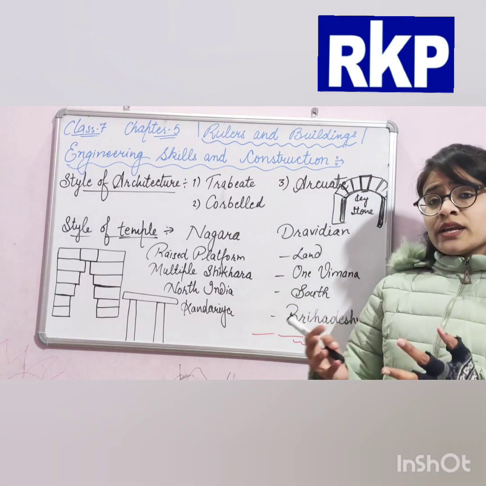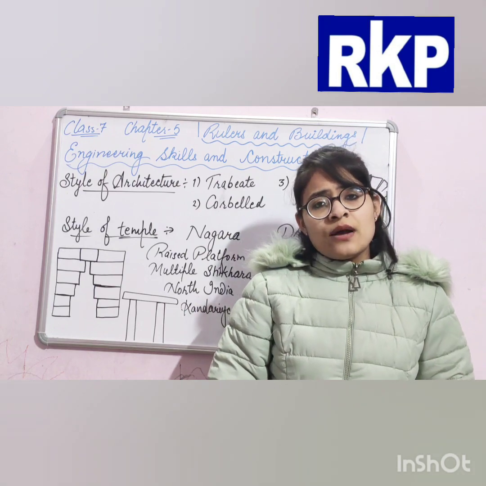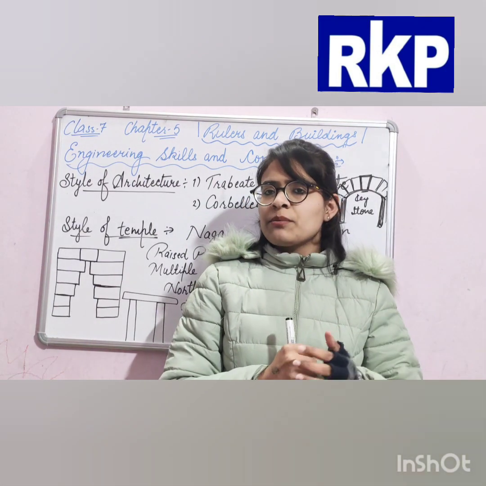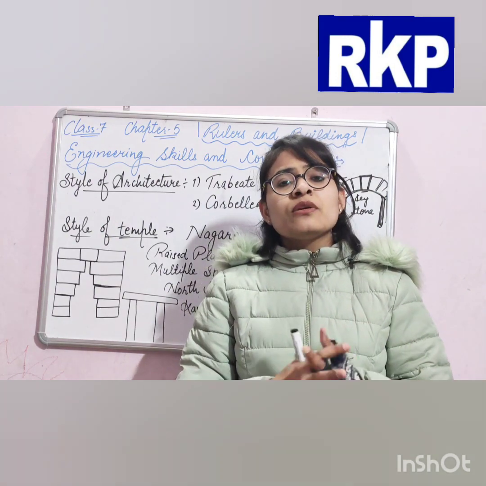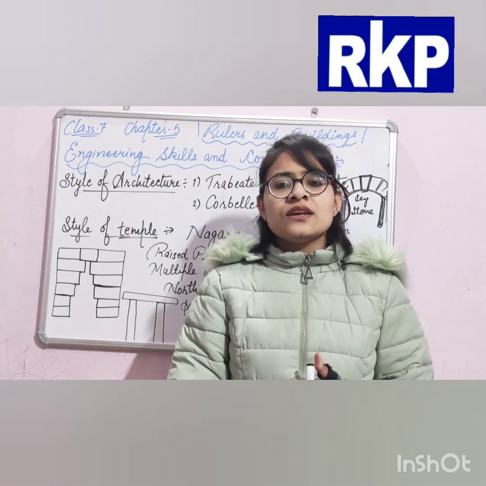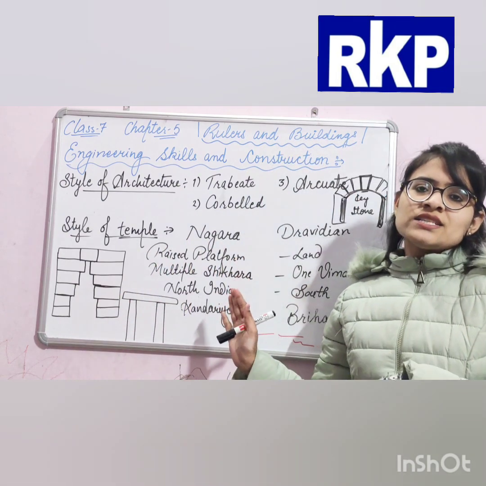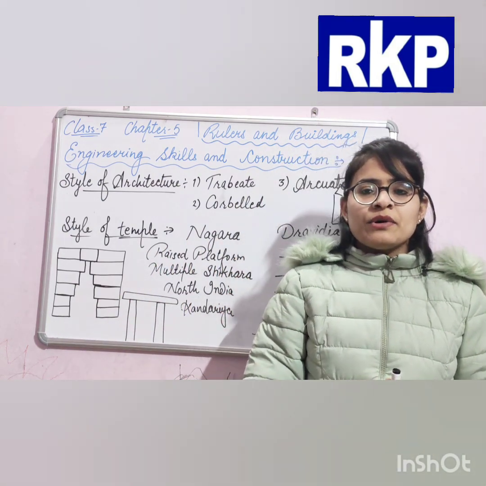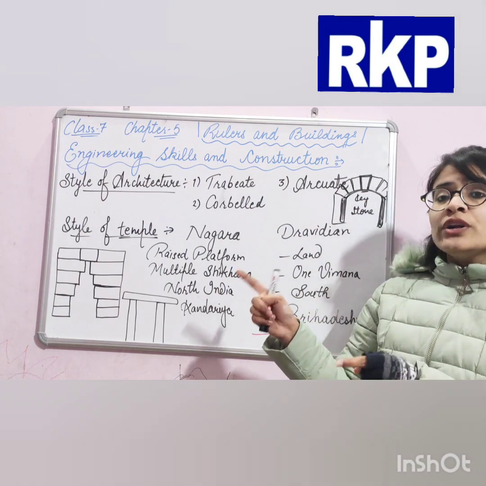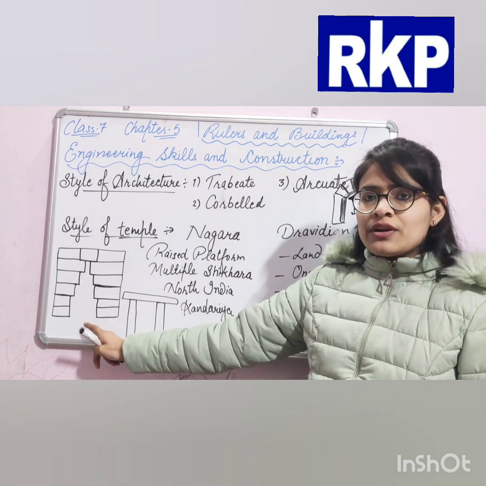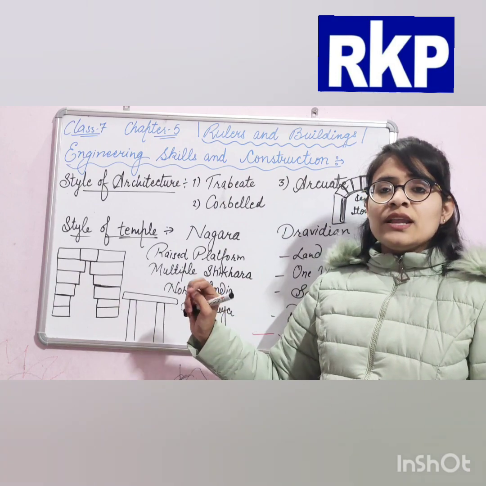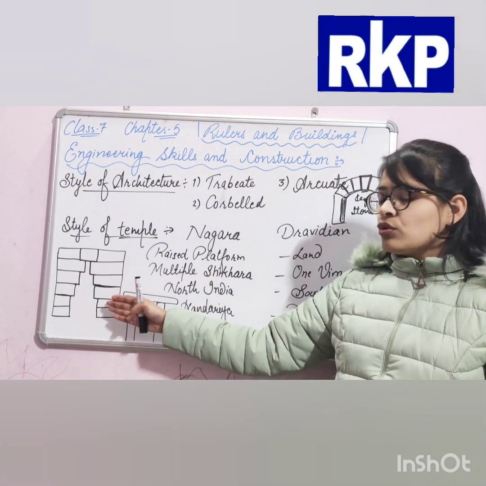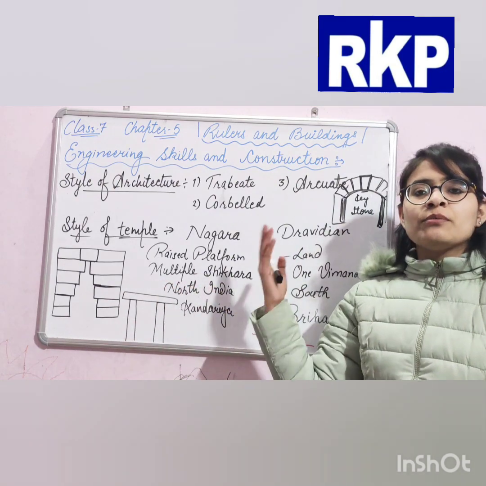Okay, so first we are taking the example of Quwwat-ul-Islam Mosque. We discussed it in the previous chapter as well, in chapter number 3 on the Delhi Sultanate, that it was India's first mosque, constructed by Qutbuddin Aibak. It was based on the trapezoid technique, like this. It means pillars were there, and the horizontal beam was placed on them.